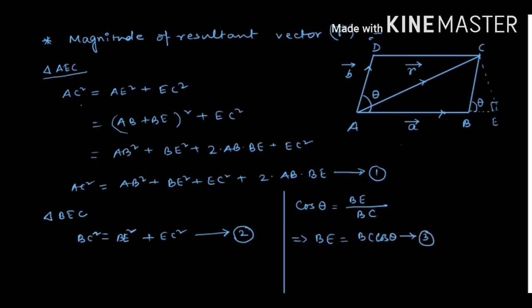And taking sin theta of this triangle, sin theta equal to EC by BC. So EC equal to BC sin theta. So say this is equation number 4.